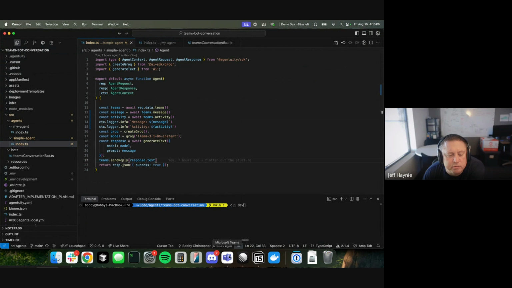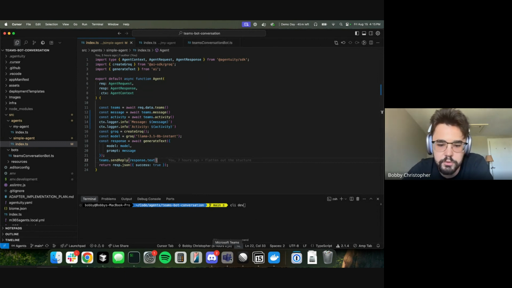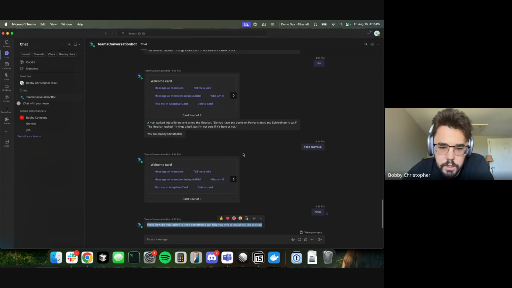Bobby, when would you use one versus the other? Can you just talk a little bit more about the bot class and the card? The card's a little bit of a weird thing. Is that card always attached to the bot class, or is that just something they're demonstrating? Yeah, this is a special thing that Teams can do. Slack also has it, where you can put full-blown forms into the chat.